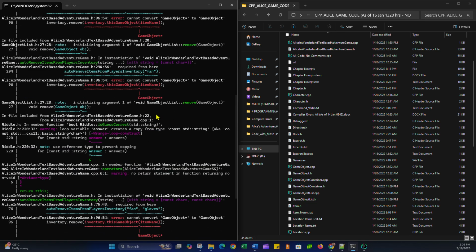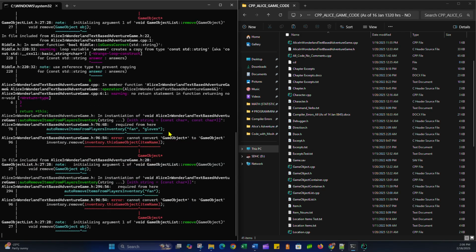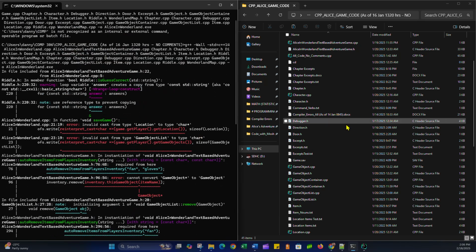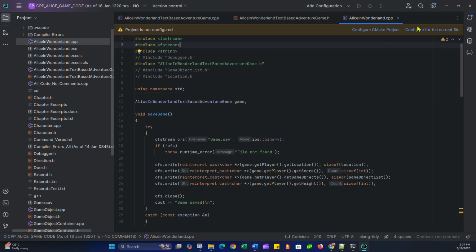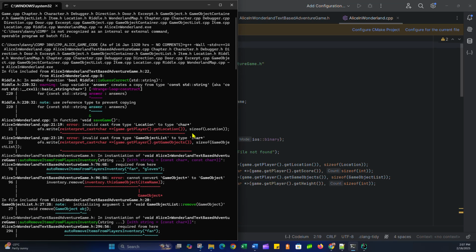I don't remember if this was the same amount of errors before or not. I mean, presumably it's the same. I haven't changed any code. As you can see, the last time any of this code was updated was like on the 20th of January, and it's currently the 18th of February. I don't even know why that was updated, because to be honest, most of the other code was updated on the 17th. So let's just take a look. I popped up this. We'll worry about that in a minute. But what were the errors?